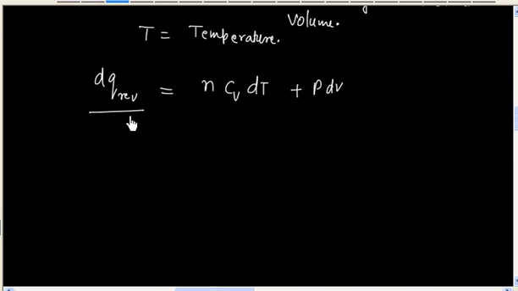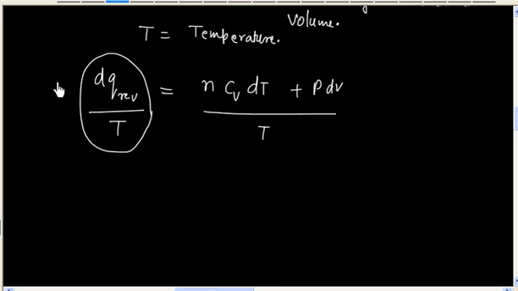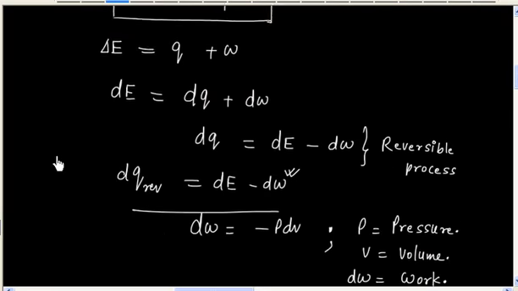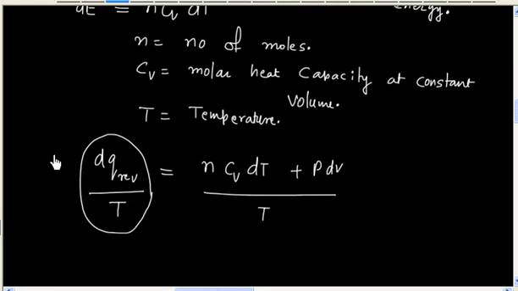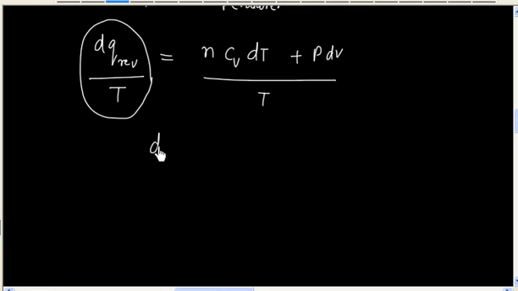Now we can divide both sides by temperature. Now this expression, that is dQ reversible by T, is nothing but dS. So we have dS is equal to n Cv dT by T plus P dV by T.